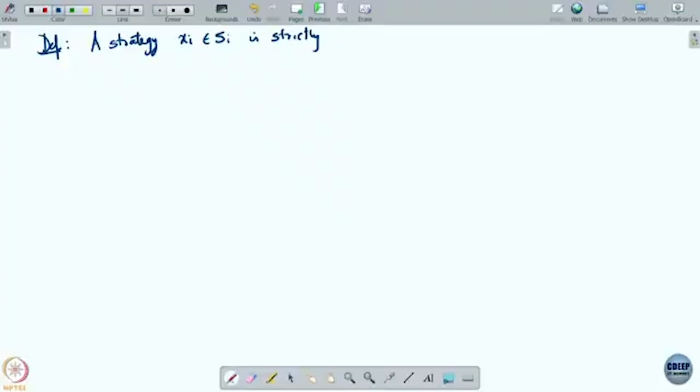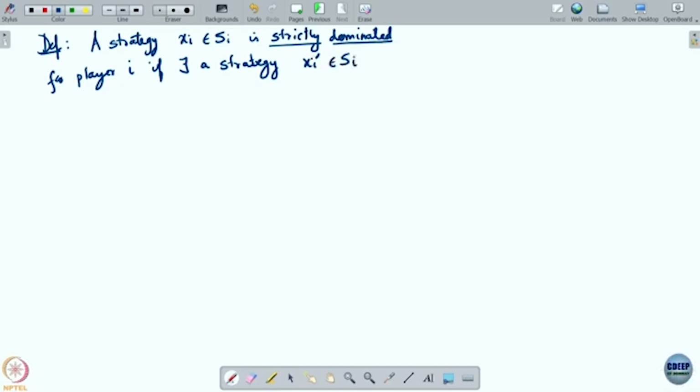A strategy Xi in player I's strategy set is said to be strictly dominated for player I if there exists a strategy Xi dash in Si such that, so this I am writing in the language of players minimizing, Ui of Xi dash comma x minus I is strictly less than Ui of Xi comma x minus I, and this has to be true for all x minus I in the set S minus I.